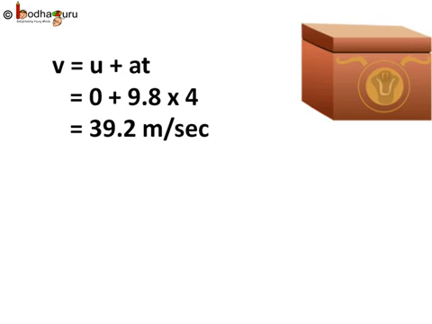So final speed v when it hits the ground will be equal to u plus at. That is, v is equal to initial speed 0 plus acceleration of 9.8 meters per second square multiplied by time taken, which is 4 seconds. So this comes out to be close to 39.2 meters per second. That is the speed with which it hits the ground.